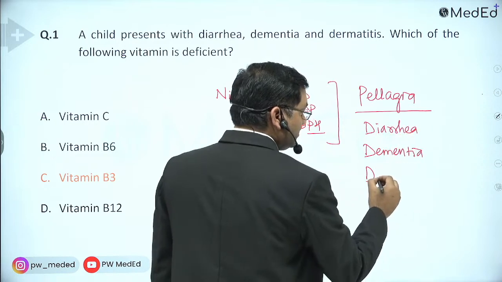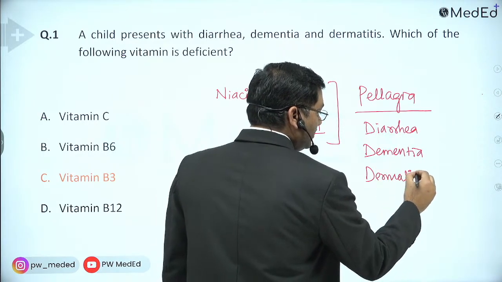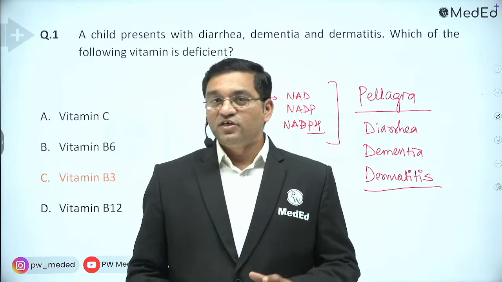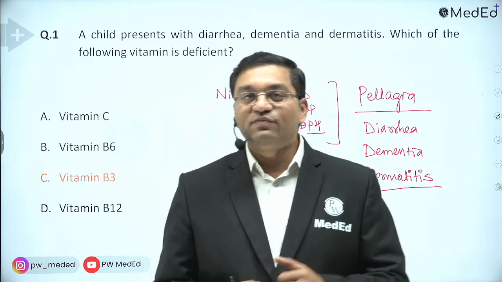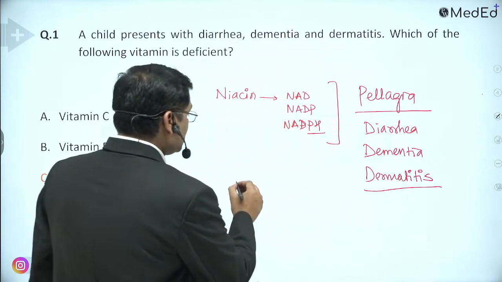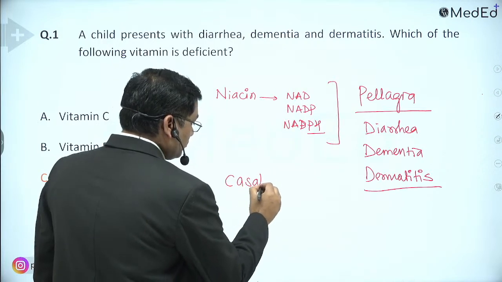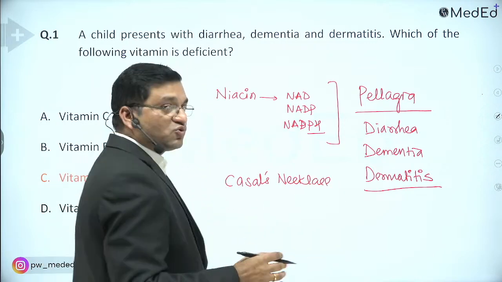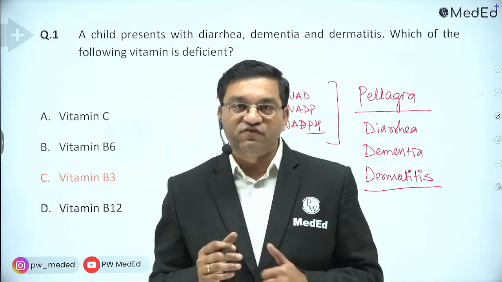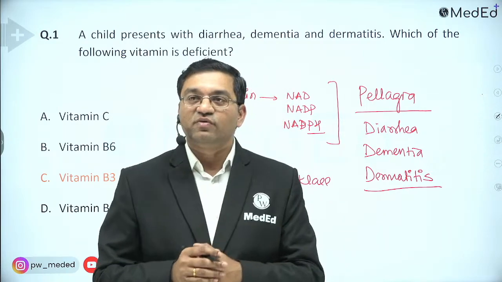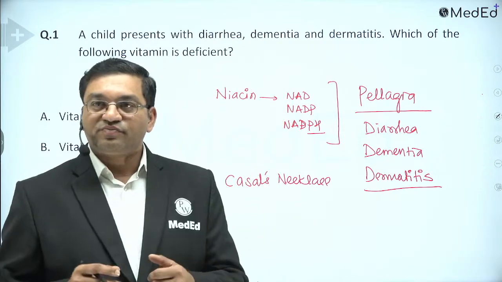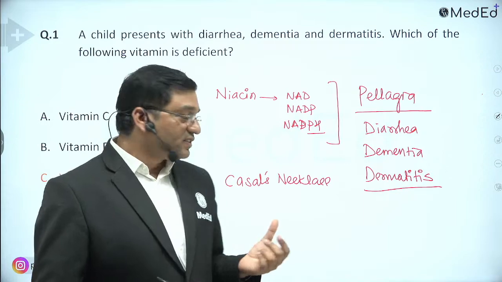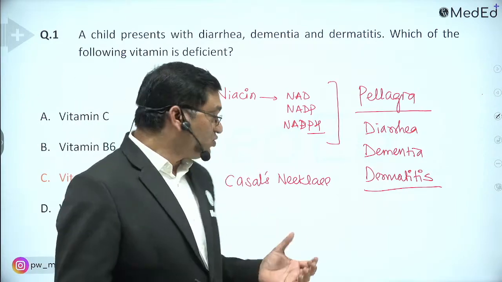Diarrhea, dementia, and dermatitis. Dermatitis typically involves the sun exposed parts of the body. What do we mean by sun exposed parts? It involves the neck, known as Casal's necklace dermatitis. And second, it gives a glove and stocking appearance to the hands and feet. Okay. Hello Akshay Purohit, good evening. So Casal's necklace and glove and stocking appearance of the hands and feet.